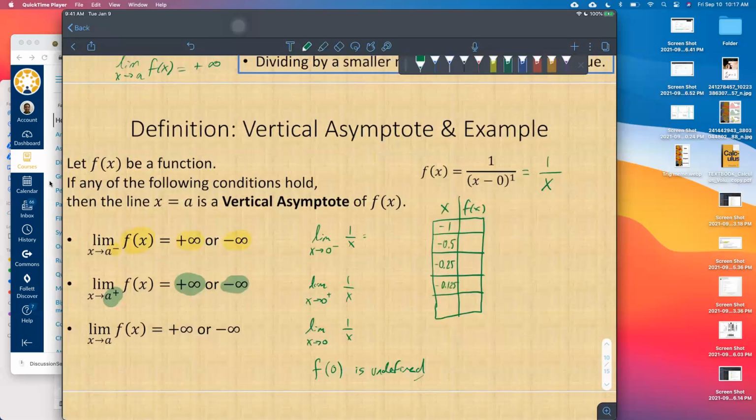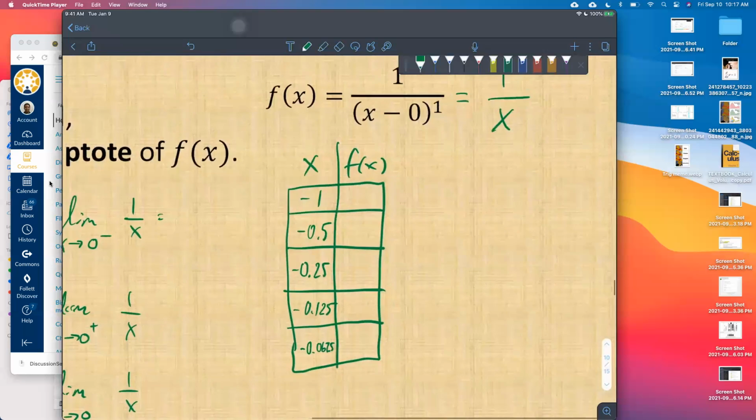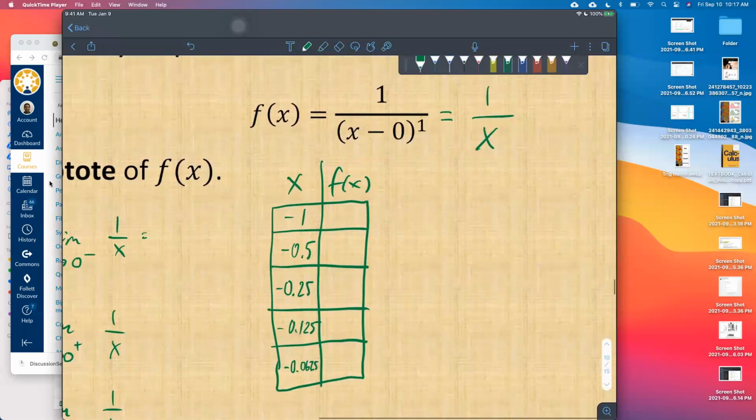And then what is half of that? That would be -0.0625. So let's plug these into the function. What is f of -1? F of -1 is 1 over -1.